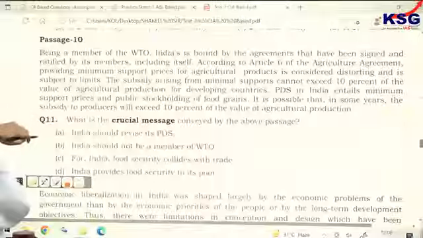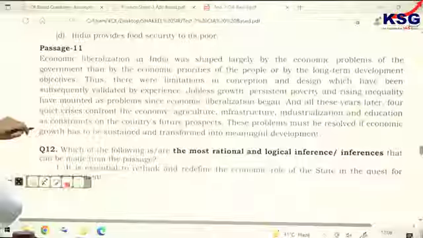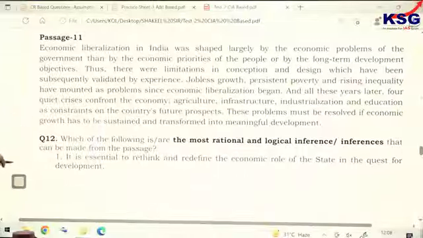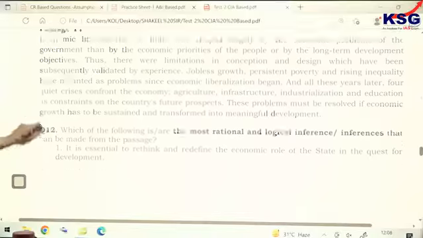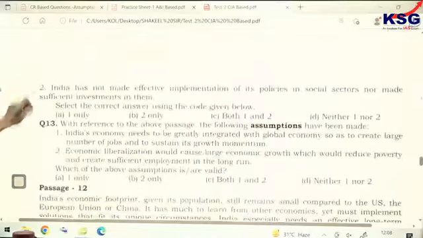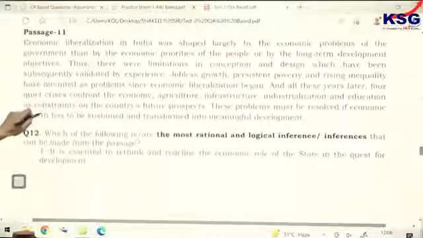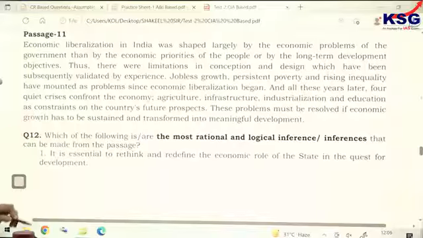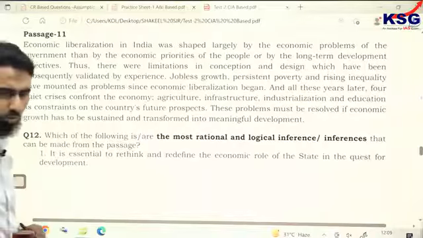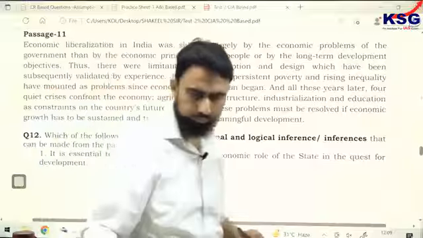Let's move ahead. Passage number 10 we have done, so let's come to 11, inference. There are two questions, question number 12 and 13, based on assumption. These two passages were asked in the year 2020. 2019 or 2020? I think it was 2020.